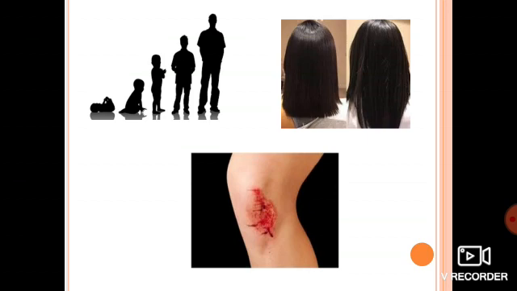In the first scenario we can see various stages in the life of a human being, right? Starting with a newborn infant, then a crawler, then a young kid, then a young boy, and then an adult man, right?